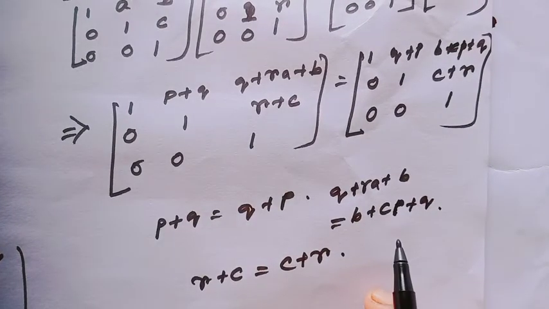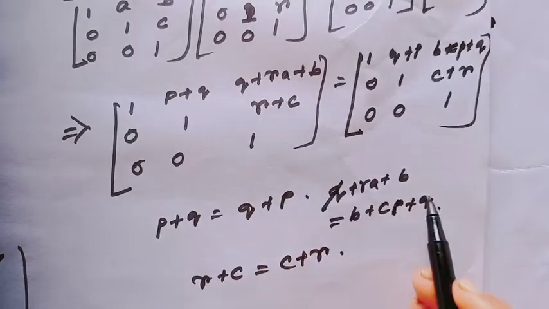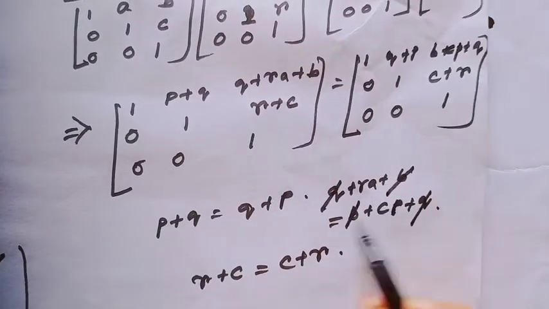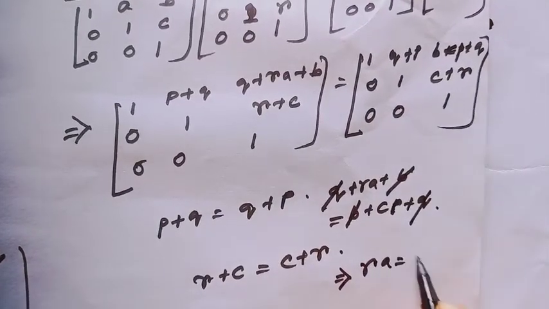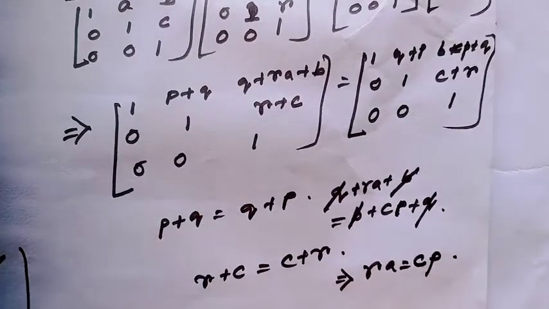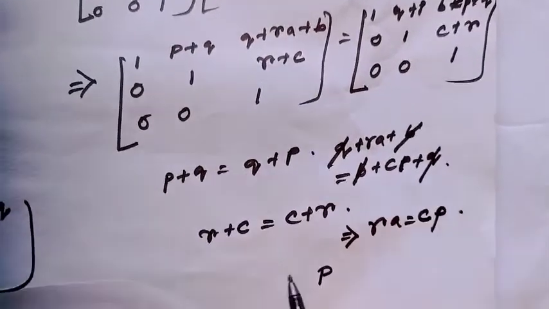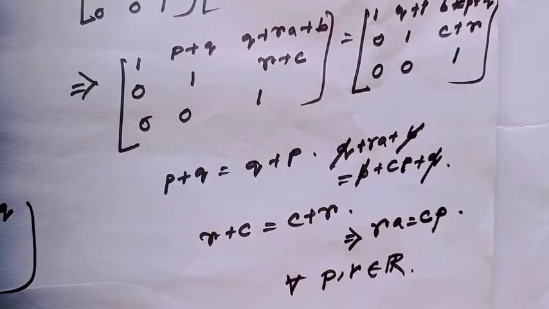Since this is a group, the cancellation law will hold here. So from this line we can omit q and b, and that implies ar equals cp, for all p, r belonging to the real numbers.